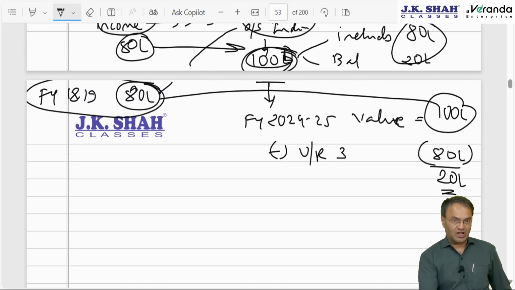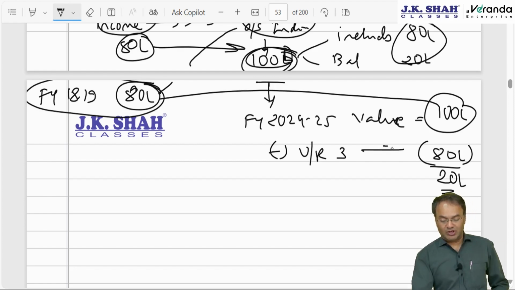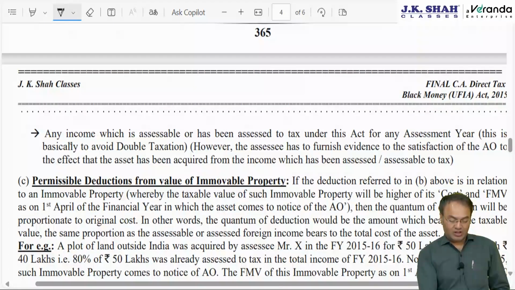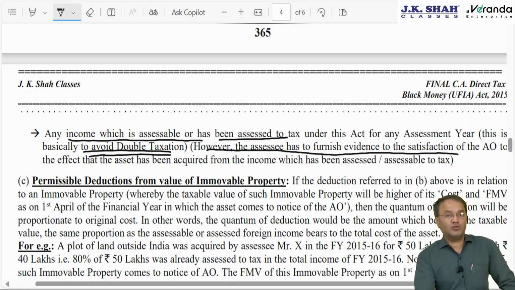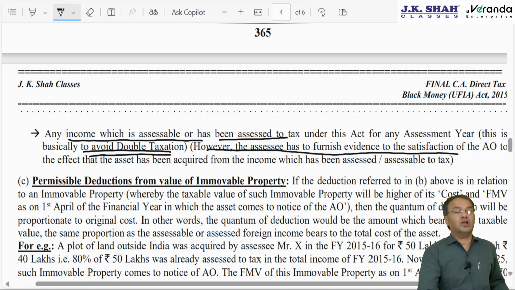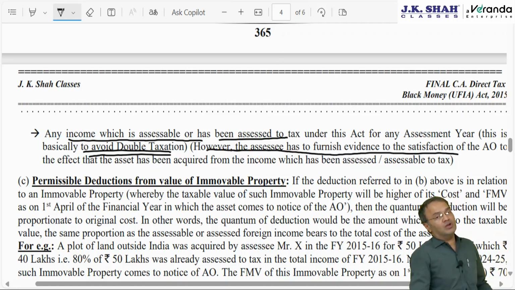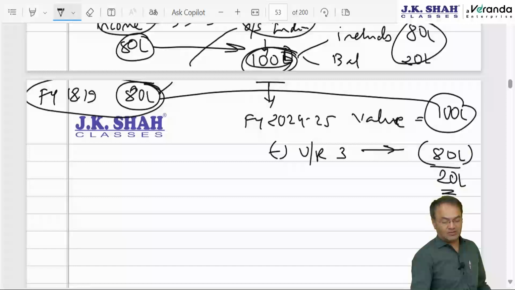Income which is already assessed to tax prior to the introduction of this Act must have been assessed to tax under the Income Tax Act, so assessed already under the Income Tax Act up to AY 14-15, that much will be allowed to be deducted. Second point, income which is assessable or has been assessed to tax under this Act for any assessment year. This is basically to avoid double taxation: income which is assessable or already assessed under some other category. However, the assessee will have to prove that 80 lakh rupees were invested in acquiring this asset.